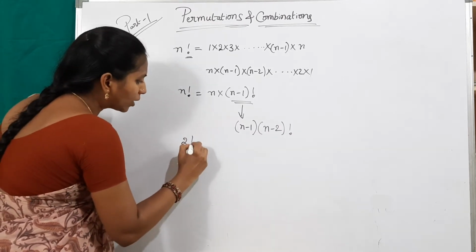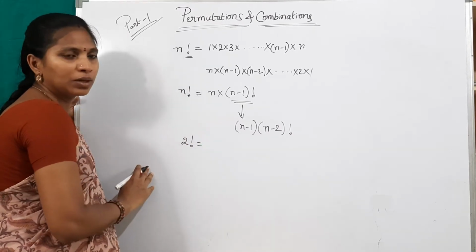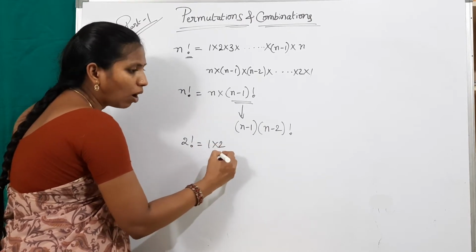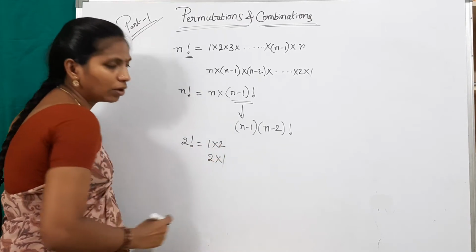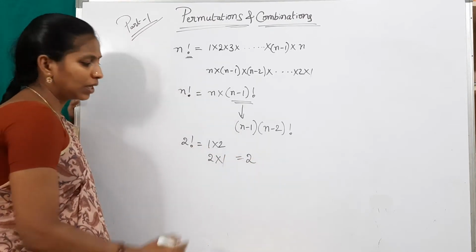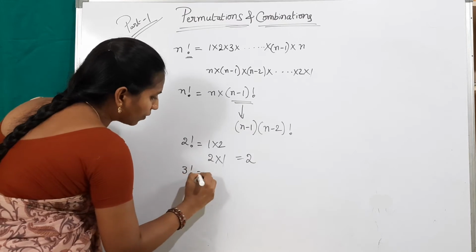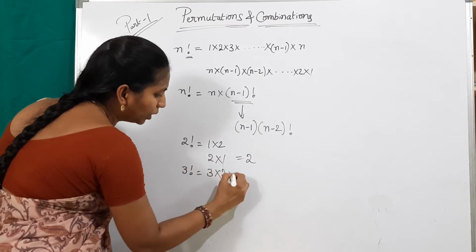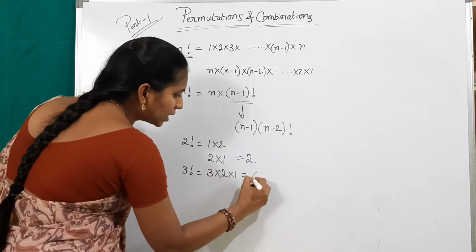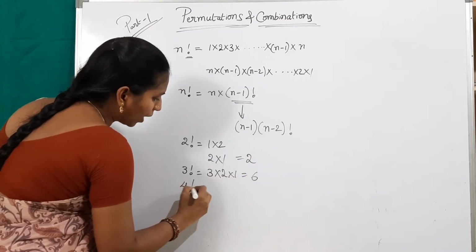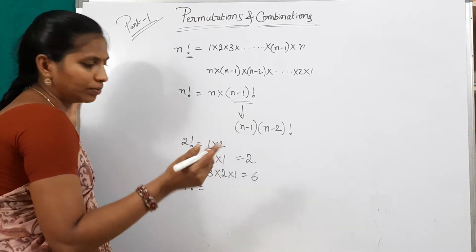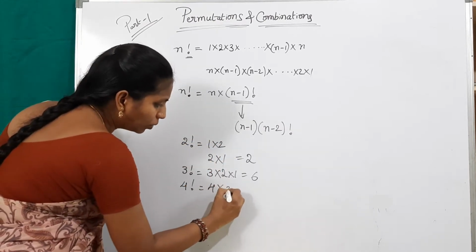Now 2 factorial equals how much? 1 into 2, or we may write 2 into 1, both are the same. So the final result is 2. Now see 3 factorial. 3 factorial equals 3 into 2 into 1, or 1 into 2 into 3. So what is the result? 6.